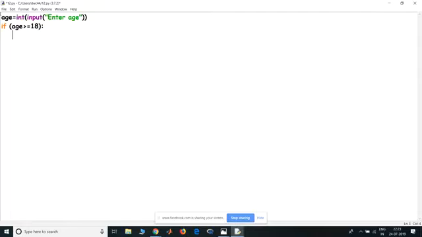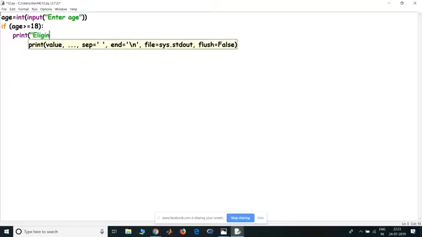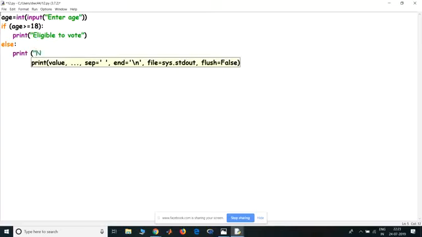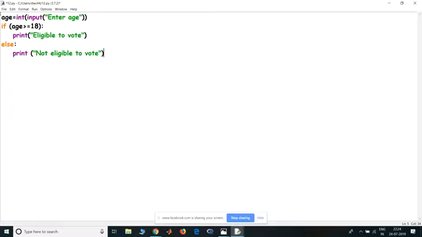So if age is greater than or equal to 18, print eligible to vote. Now, if this is not the case, we can either write an if age is less than 18 here, or we can write an else, print not eligible to vote.